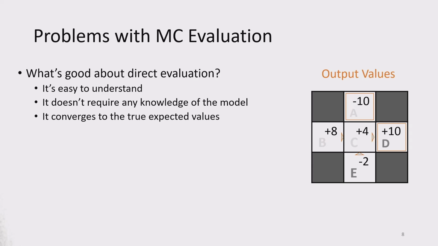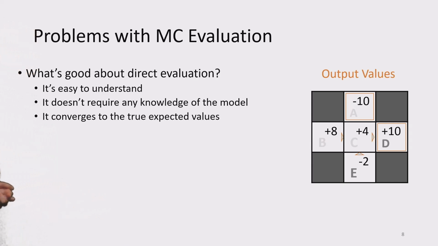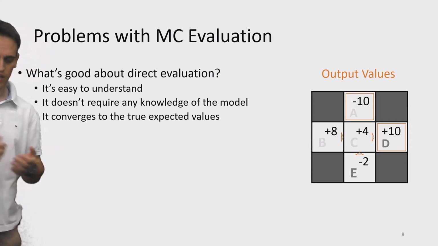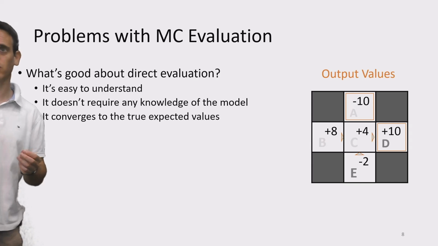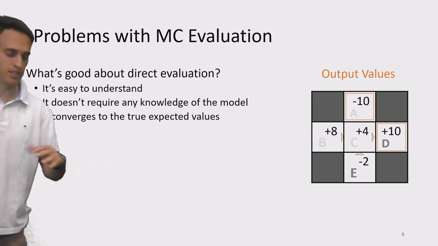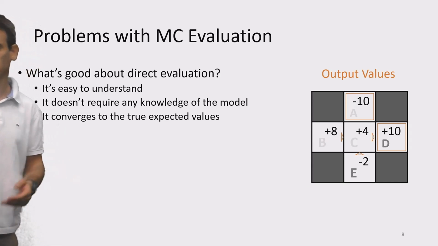So first of all, what's good about direct evaluation? First of all, it's very easy to understand, right? Hopefully everyone understood how we did these computations. Secondly, it doesn't require any knowledge of the model, so this is relevant for online optimization and reinforcement learning. Thirdly, it converges to the true expected value, so all of our estimations are unbiased, right? Each trajectory, each G sample, capital G, is coming from the true distribution. It is unbiased, right? So eventually, it will converge to the true values, what we care about.